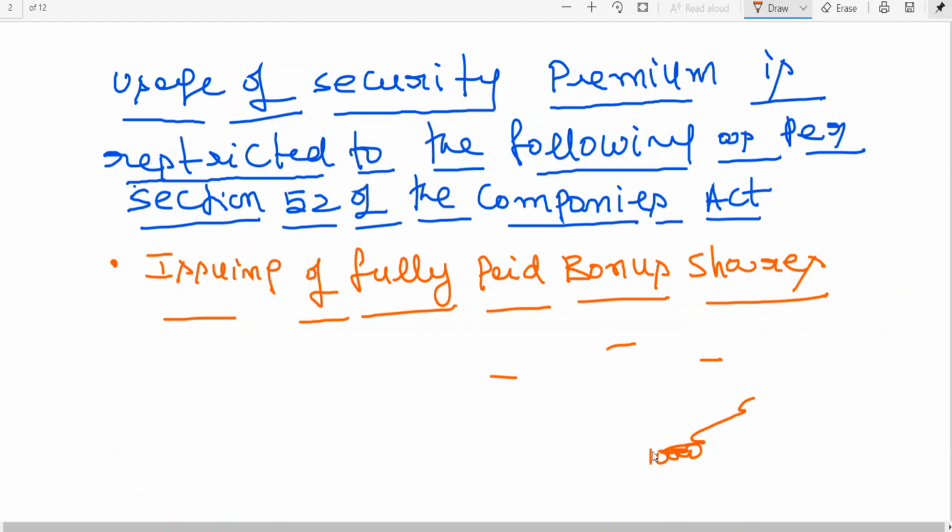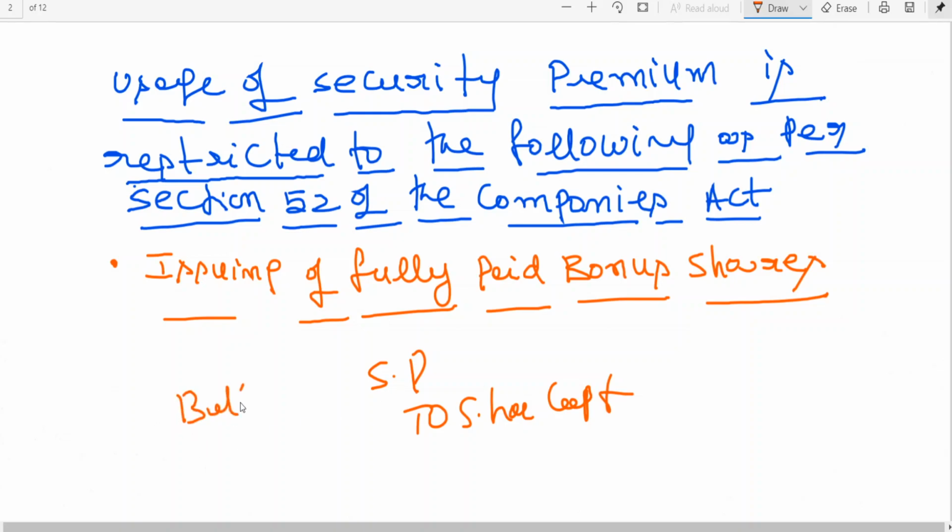Okay, normally when you issue shares, simple logic, net effect, I told you, bank to share capital, no? Here you are not receiving the bank, so you debit security premium account to share capital. If I am collecting money by issue of shares, I write bank to share capital. But if I am issuing bonus shares, you write security premium account to share capital. That means this security premium can be used for issue of bonus shares.